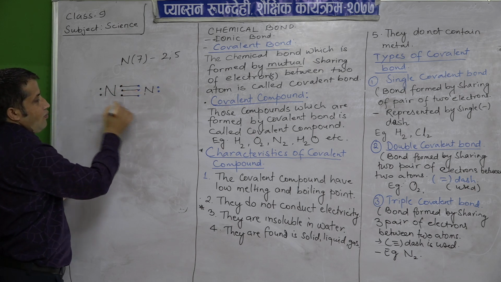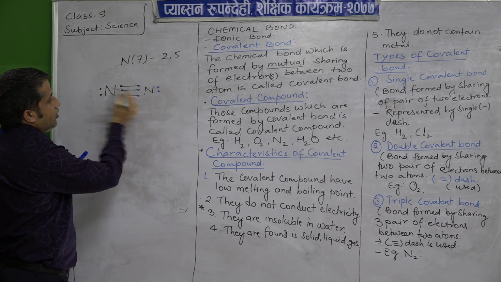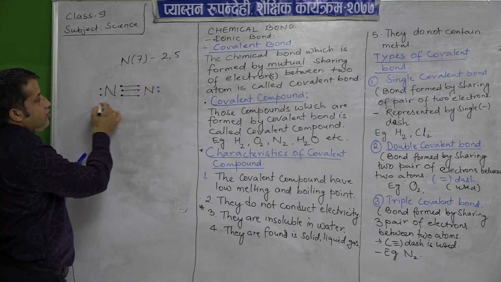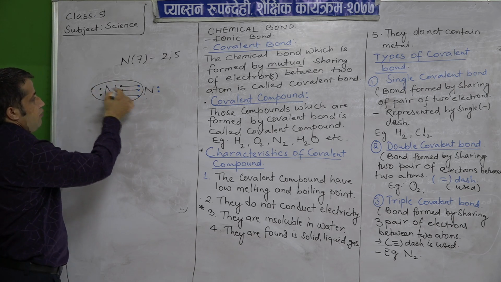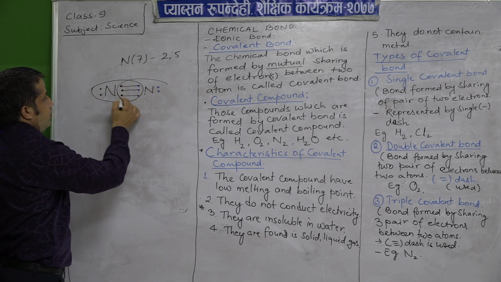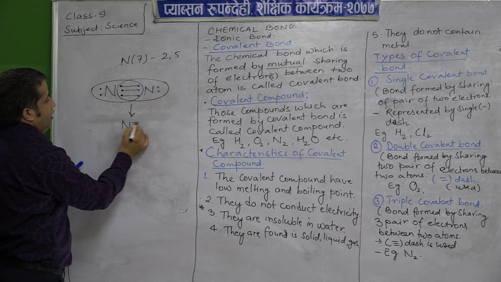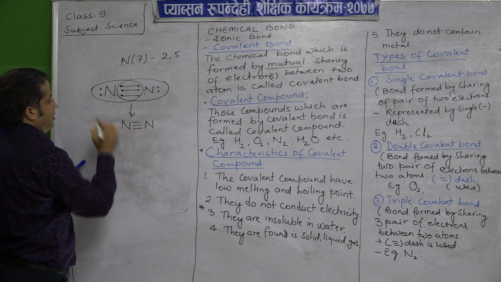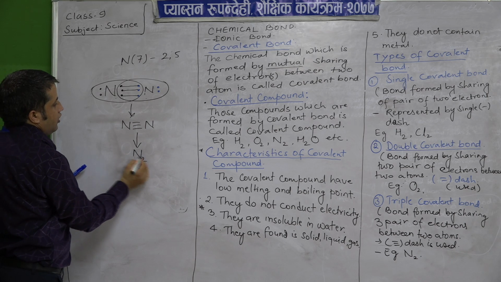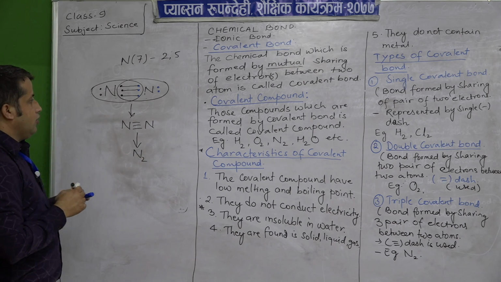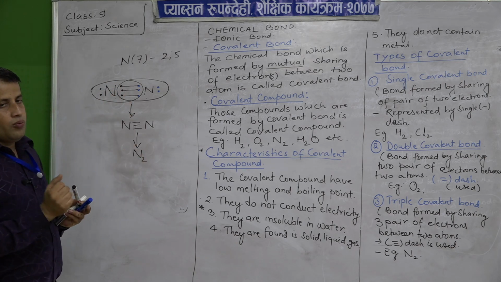The electrons of one nitrogen are shared with the electrons of the other. 3 electrons they will share, and in this way this completes the octet and this also completes the octet. So, we can write this nitrogen like this, and a triple bond is there and it forms an N2 molecule. So, this is the triple covalent bond.